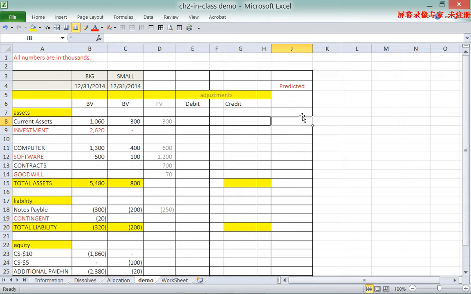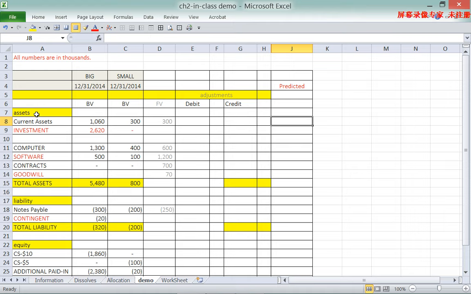At the acquisition date, as we discussed in the textbook and the notes, it's not important to consolidate the income statement and the statement of retained earnings, because the subsidiary's earnings were earned before the acquisition. Anything that happens before the acquisition shouldn't be included in the consolidation on this particular day. So we do not include the income statement and the statement of retained earnings because of this.